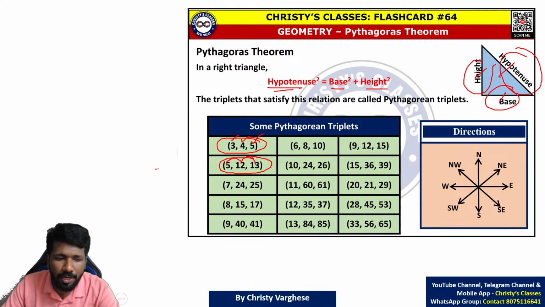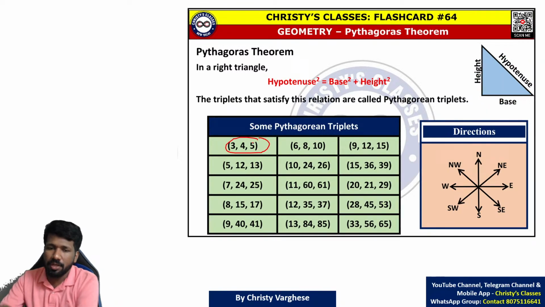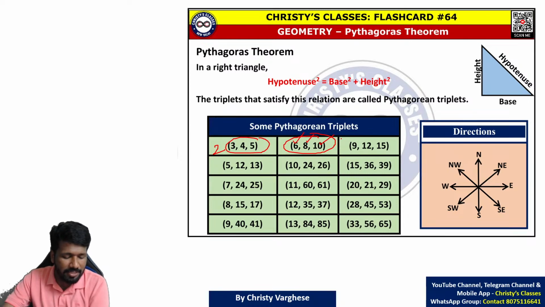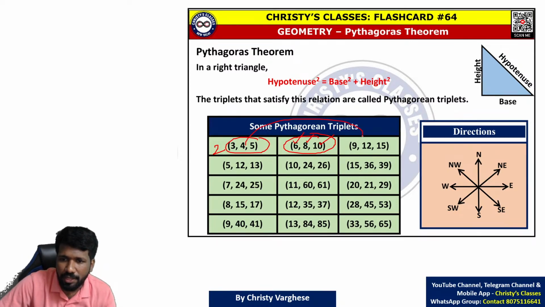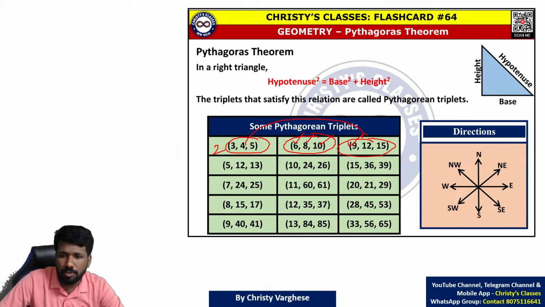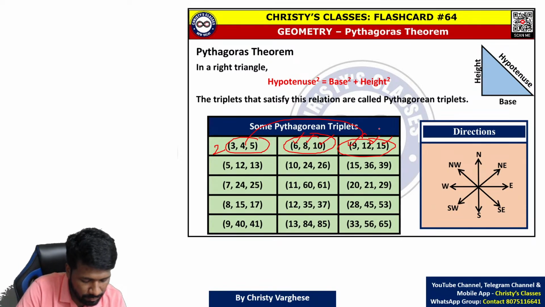Another property, to remember more Pythagorean triplets: any multiple of a Pythagorean triplet is Pythagorean itself. That means 3, 4, 5 multiplied by 2 gives 6, 8, 10. That is also Pythagorean, that is, 6 square plus 8 square is 10 square, meaning they are sides of a right triangle. 3, 4, 5 multiplied by 3 is 9, 12, 15. That is also Pythagorean. Any multiple of a Pythagorean triplet is Pythagorean. I hope that is also clear.